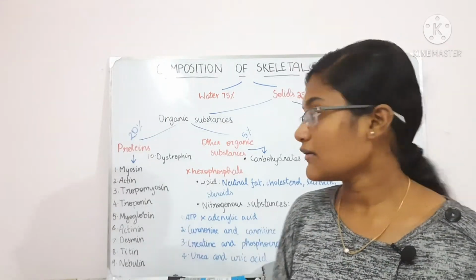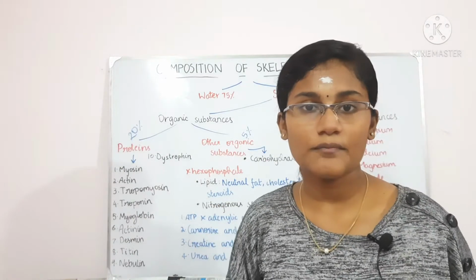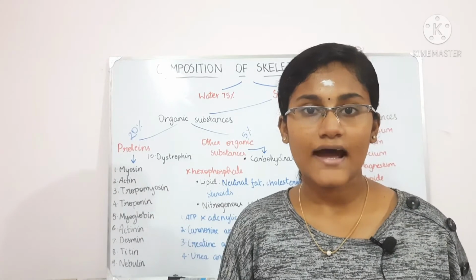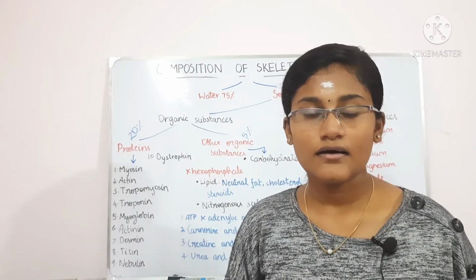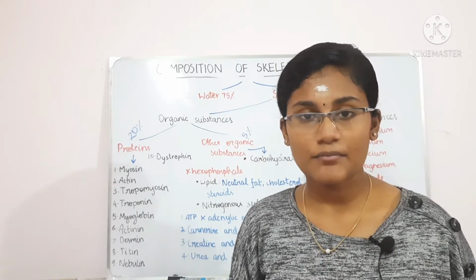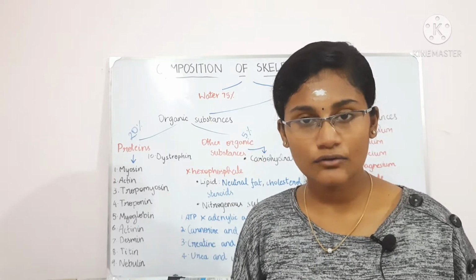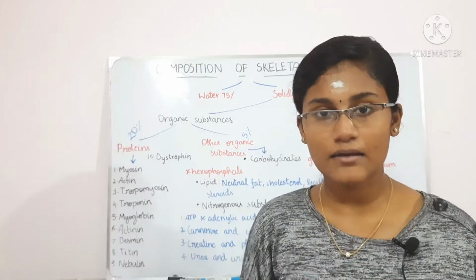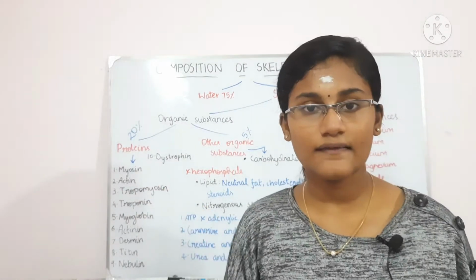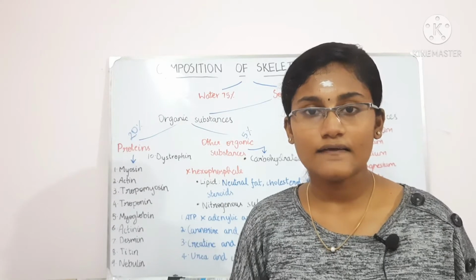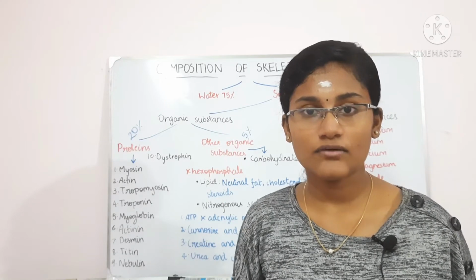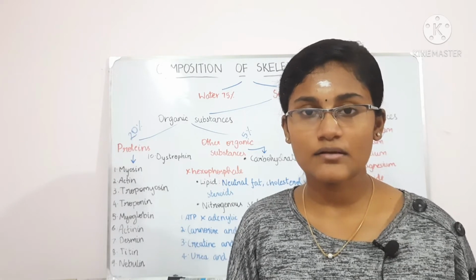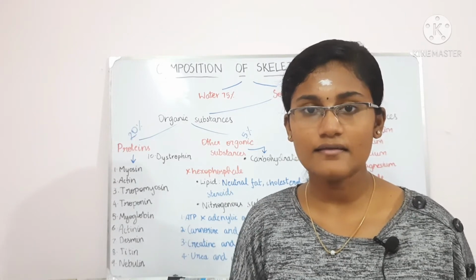Okay, so the function of myosin here is to form the A band, and actin forms the I band. Okay, but actin is also present in the A band. Actually, actin extends from the I band into the A band up to the H zone. So actin is present in both A band and I band, but myosin is present only in the A band. Okay, and these bands that we are talking about are actually forming the myofibrils. So myofibrils are made up of A band and I band and the Z line.